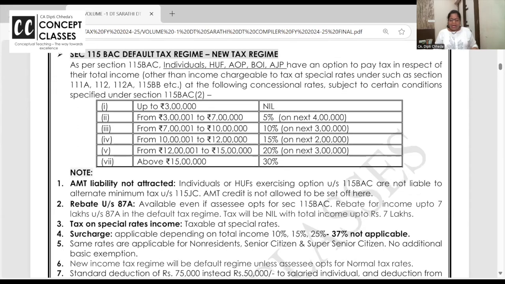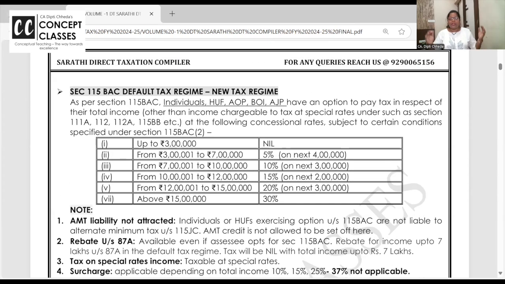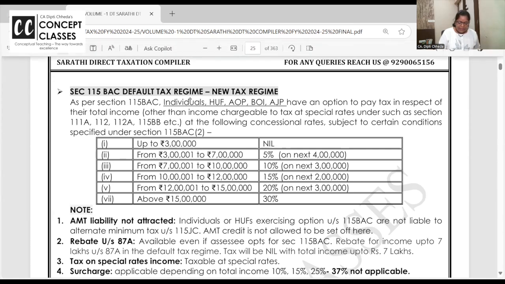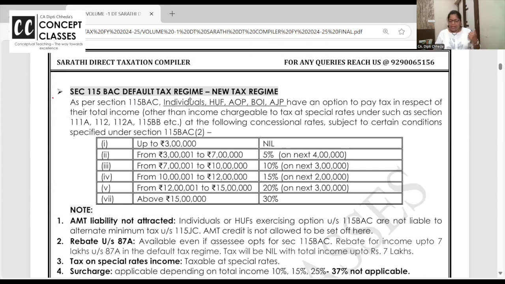Regular batch students, fast track, all this is there in our compiler on page number 25. 115BAC, default tax regime. Earlier it was the new tax regime, but now nothing is given. You have to compute the income and tax as per 115BAC. It is applicable to individuals, HUFs, AOP, BOI, AJP. Clear? Not to partnership firm, LLP and company.